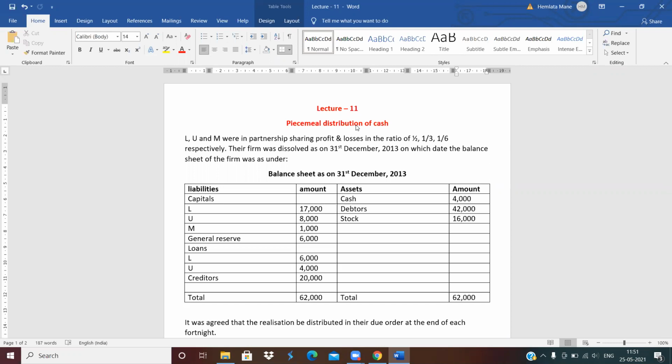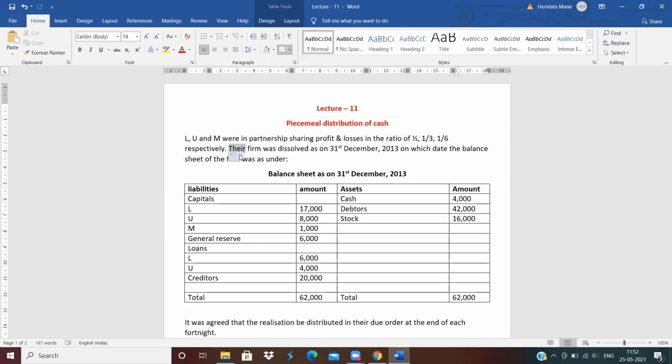In today's lecture, we are going to discuss a practical problem on piecemeal distribution of cash. L, U and M were in a partnership sharing profits and losses in the ratio of 1/2, 1/3 and 1/6. Here, profit sharing ratios are given in fractions. In the last two examples, profit sharing ratios were not given in fractions; they were given like 3:2:4 or 2:1:1. But in this question, the profit sharing ratios are given in fractions. So this point is new in this video.